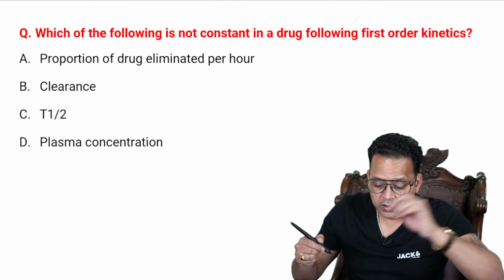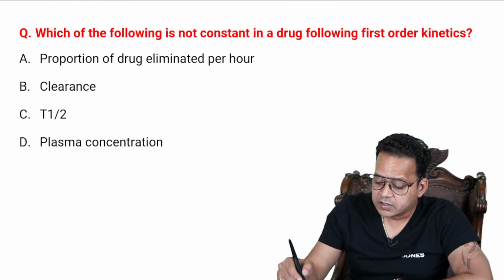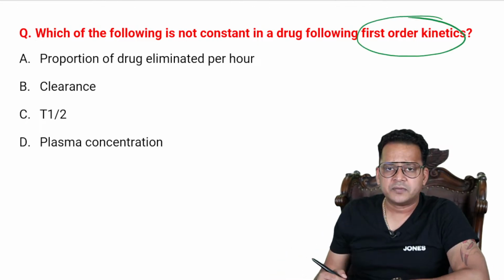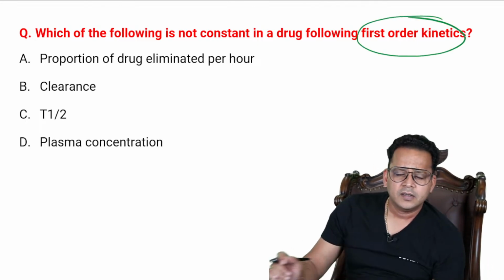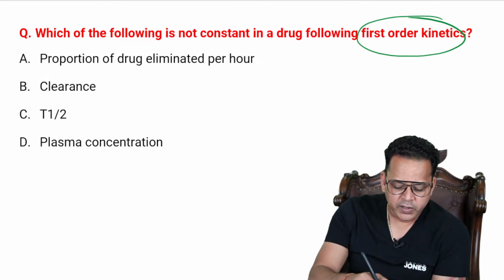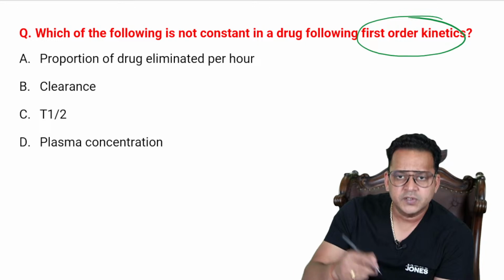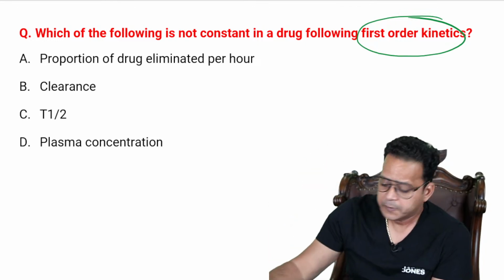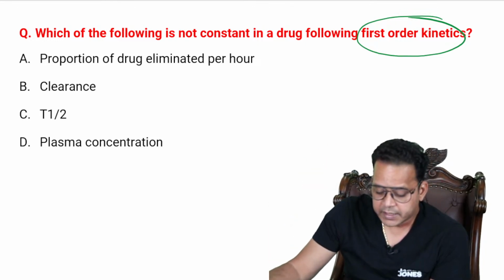All right, guys, moving on. Which of the following is not a constant in a drug following first order kinetics? So zero and first order, all of you know, it's a bread and butter topic in pharmacology. They love to ask, at least in one exam, either INICET, NEET PG, FMGE, some exam will have one MCQ from first order kinetics, right?